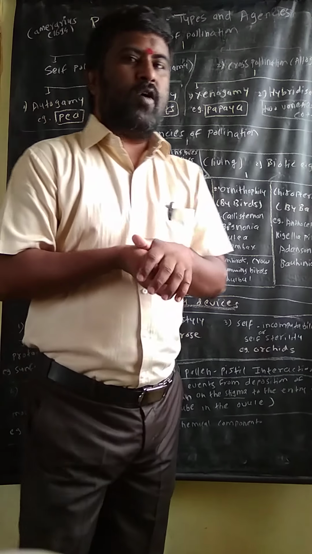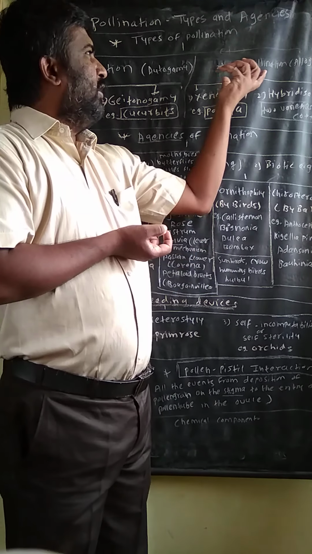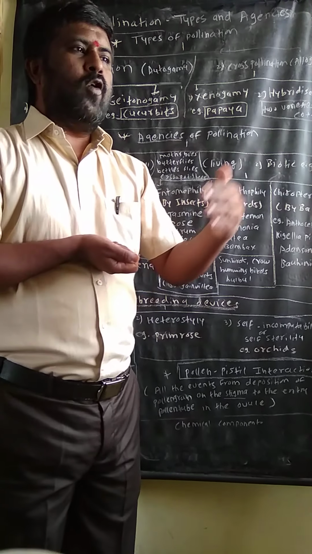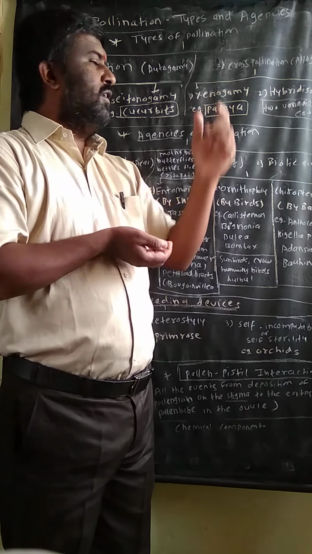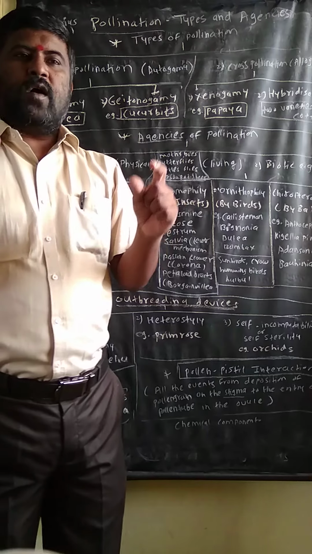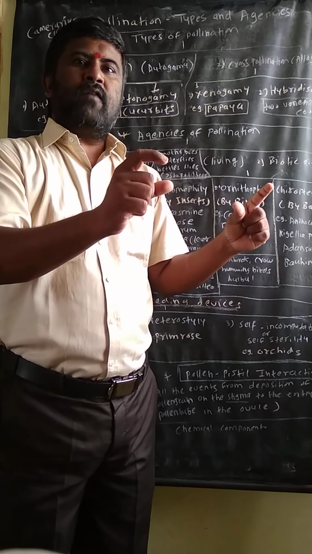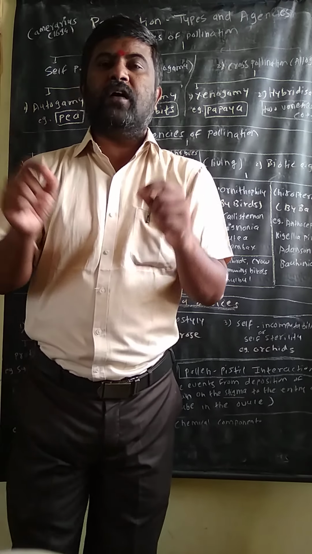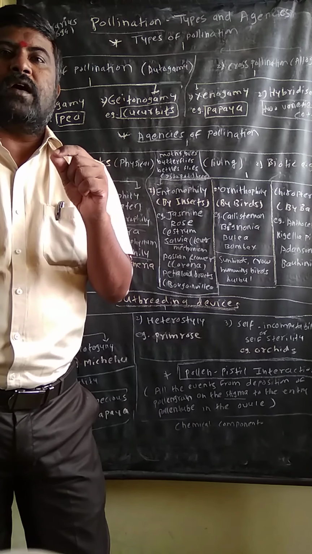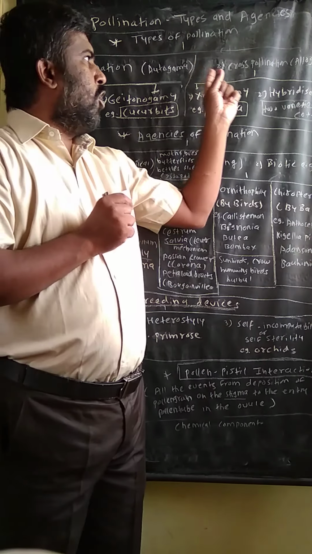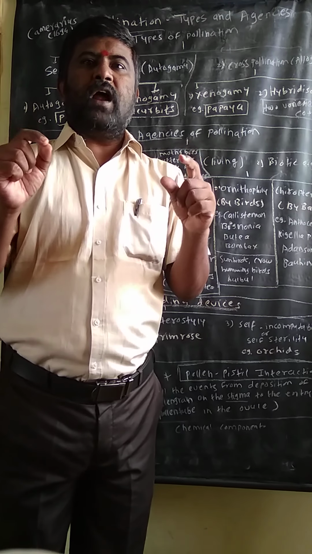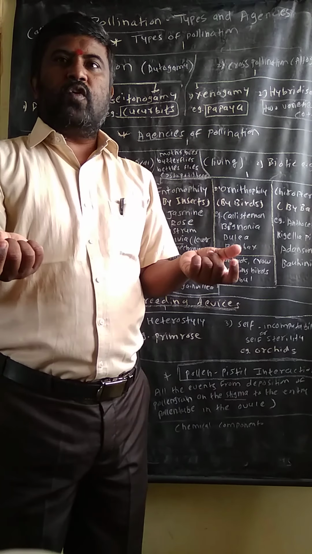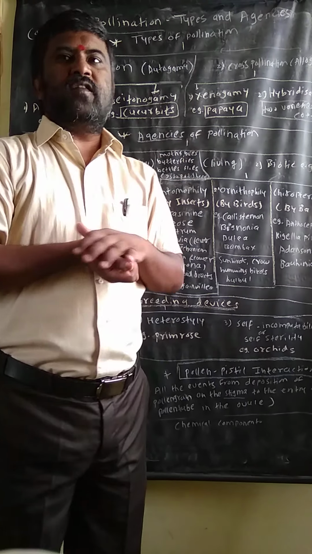Then we discuss cross pollination. Cross pollination is in another word allogamy. Allo means different, gamy means marriage. So what is the definition of cross pollination? The transfer of pollen grain from anther to the stigma of another flower present on a different plant having a dissimilar genetic makeup is called cross pollination. That means if pollen grain is transported to different plants, it is called cross pollination.